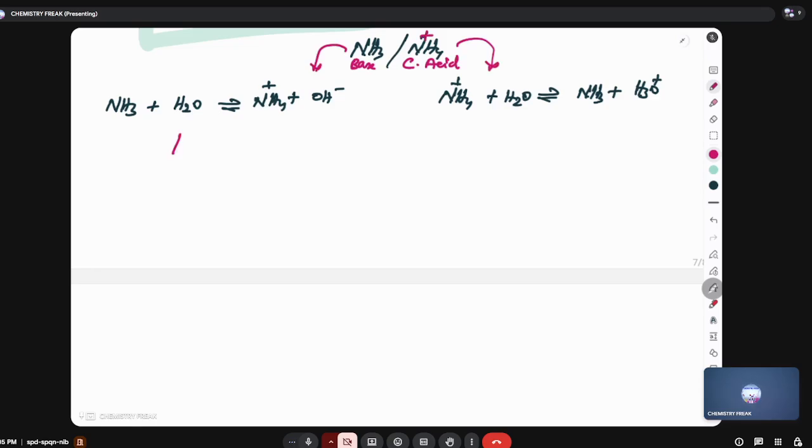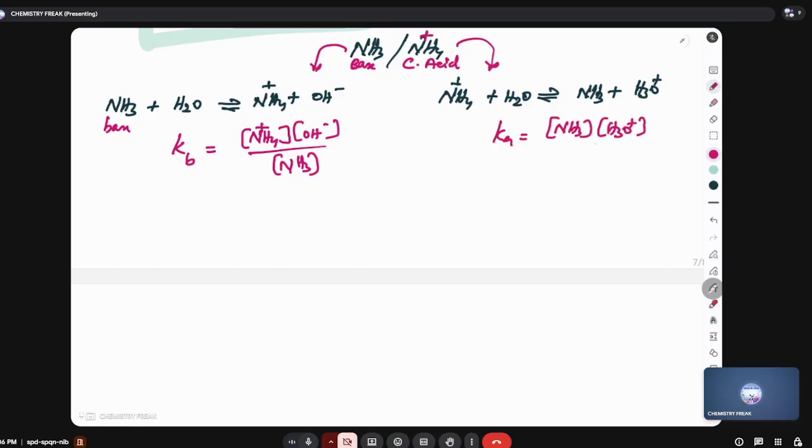With water, I am writing the equilibrium constant. Equilibrium constant is equal to concentration of NH4 plus into OH minus by concentration of ammonia. I am not taking water because the concentration of water is a constant. This is a base, so I am mentioning this as Kb. Here it will be Ka: concentration of ammonia into concentration of H3O plus by concentration of ammonium.